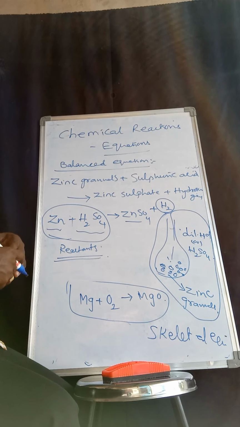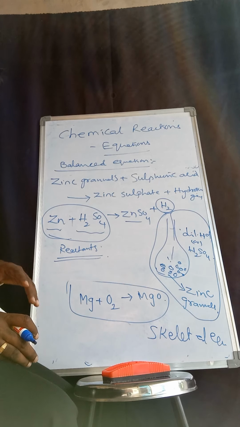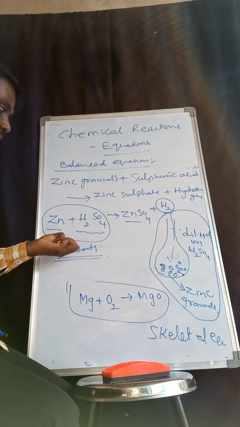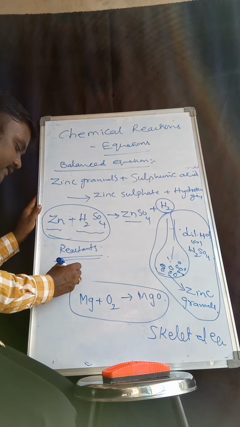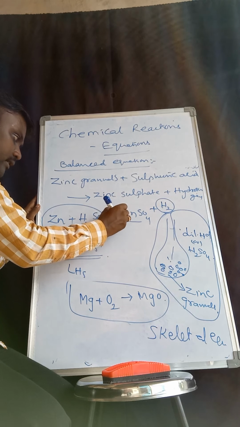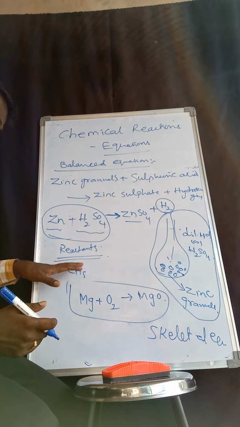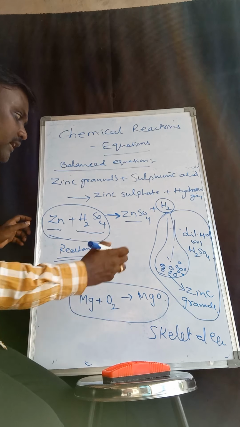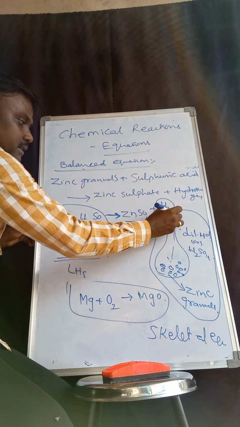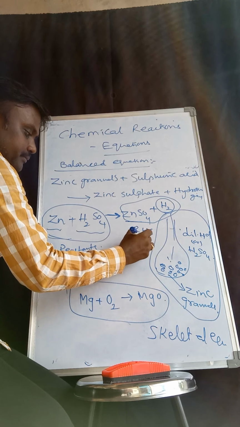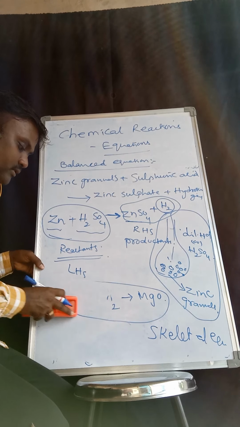Reactants, this is called, which are going to participate in a chemical reaction. Here zinc granules and H2SO4, sulfuric acid, both are added, and it gives rise to products. This is the LHS side and this is the RHS side. The LHS side elements are called reactants, and the RHS, right hand side, is called products.